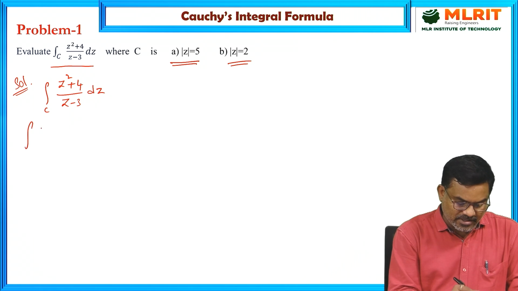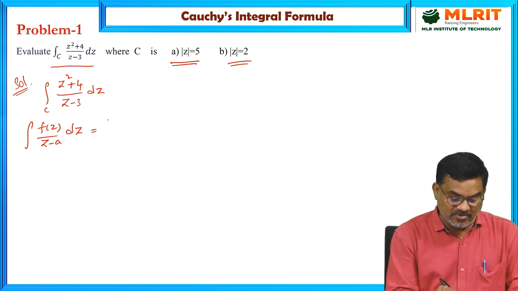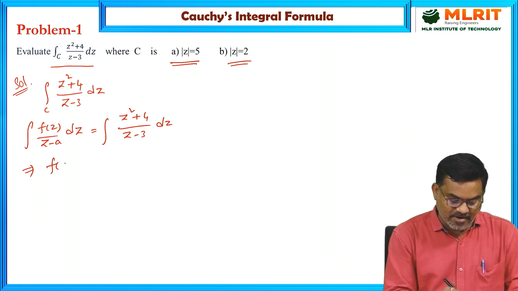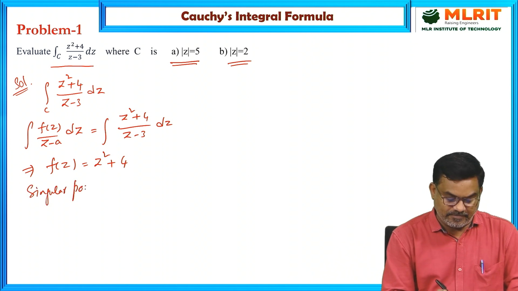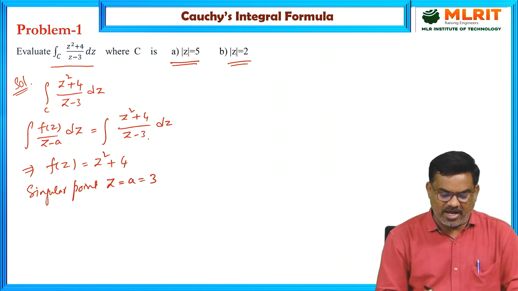This integral is in the form f of z by (z minus a) dz. From this, it is very clear that f of z is z square plus 4 and the singular point is z equal to a equal to 3 here.